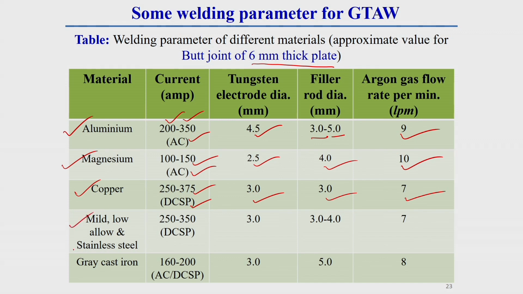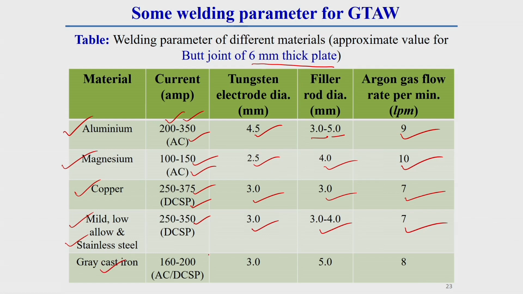If it is mild steel, low alloy steel, or stainless steel for 6 millimeter, the current range varies from 250 to 350, and here also DCSP, because in TIG welding generally DCSP is preferable, what I have already told. As it is a 6 millimeter thick steel plate, the tungsten electrode diameter is 3 millimeter, filler wire diameter can be 3 to 4 millimeter, and argon gas flow rate is 7 liter per minute.